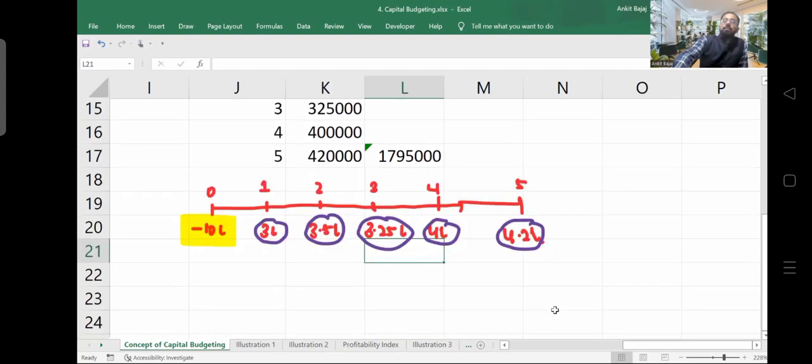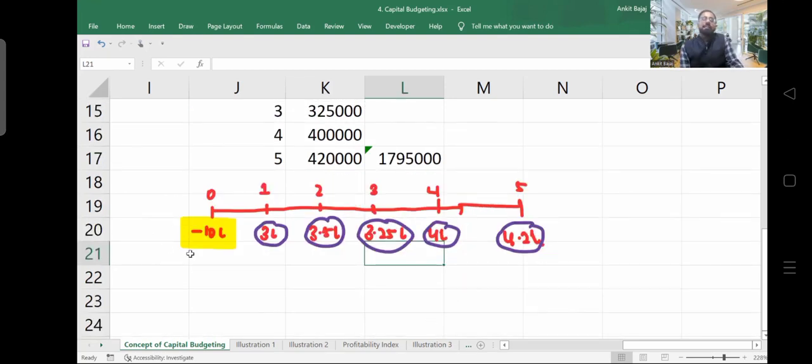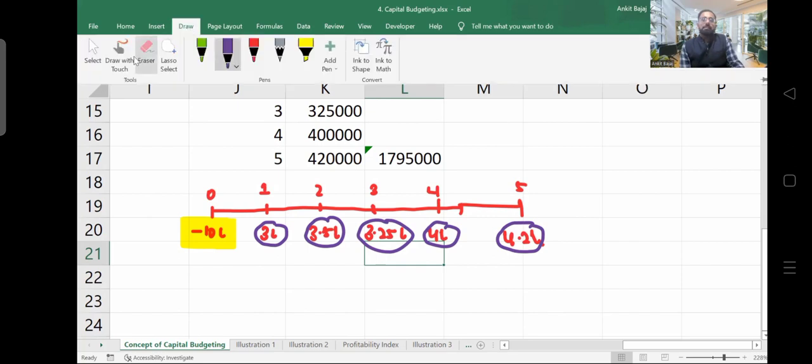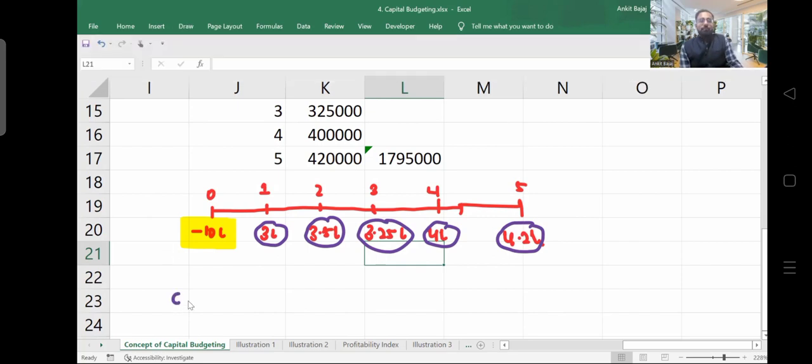Right now, what we are doing, we are comparing our current cash outflow. What is the current cash outflow here? Current cash outflow is of rupees 10 lakh. We are comparing our current cash outflow with future cash inflow. Now, you just let me know, is it a fair comparison according to you? No, it is not a fair comparison. Why? Because you will be earning these profits in future, but you are investing 10 lakh rupees right now.